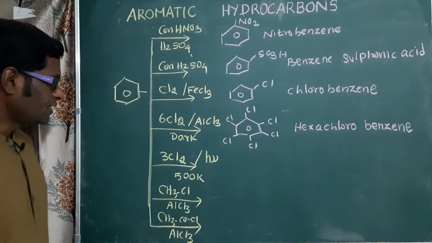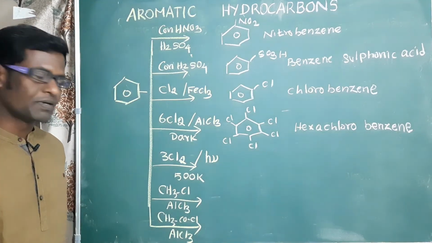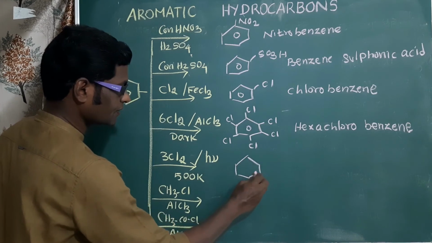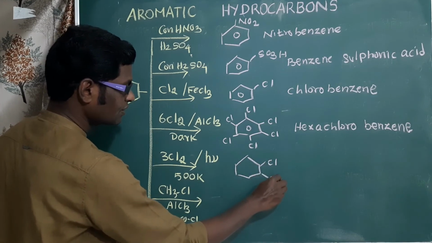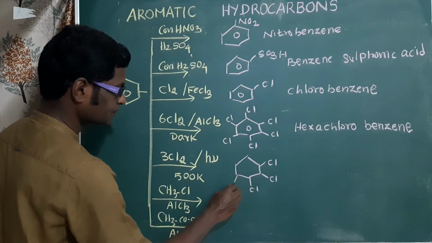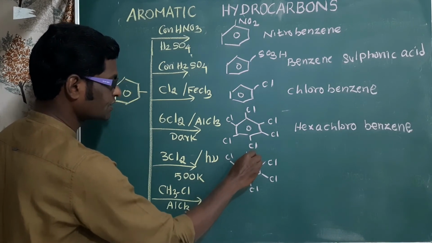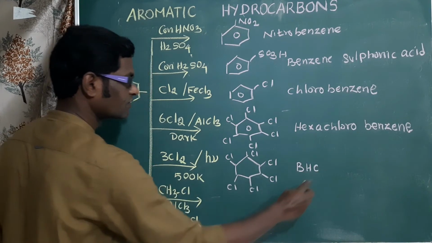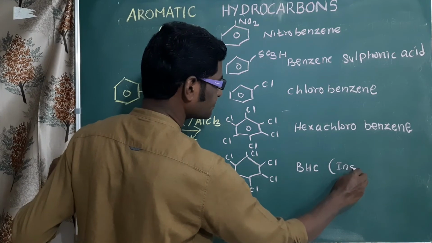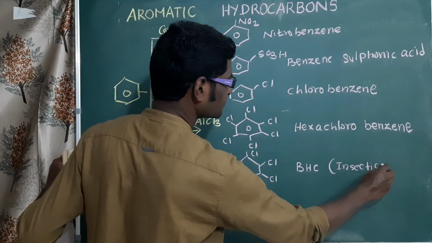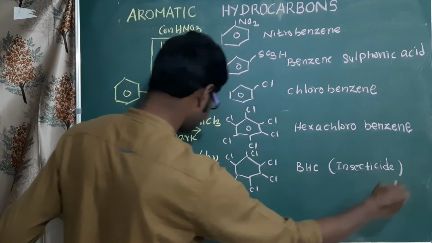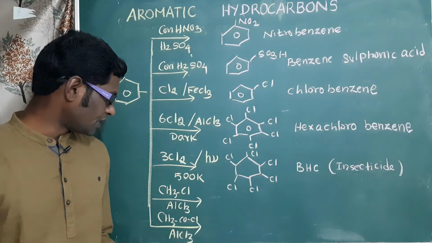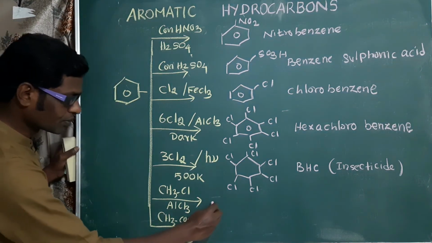When benzene is treated with excess of chlorine in presence of UV light, we will get the insecticide benzene hexachloride, BHC, one of the insecticides. Next is benzene treated with chloromethane in presence of anhydrous aluminum chloride.